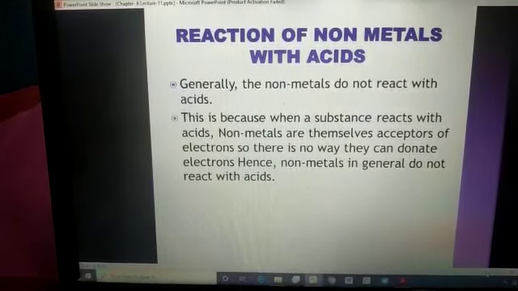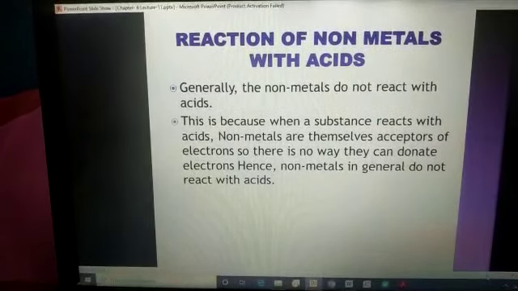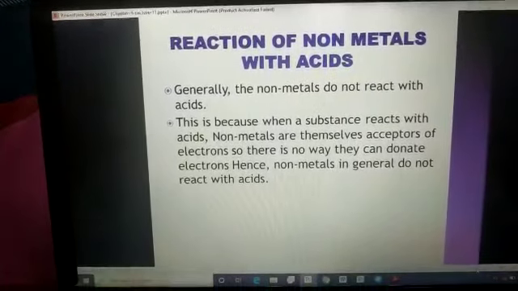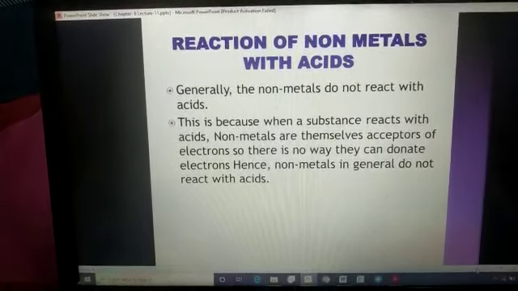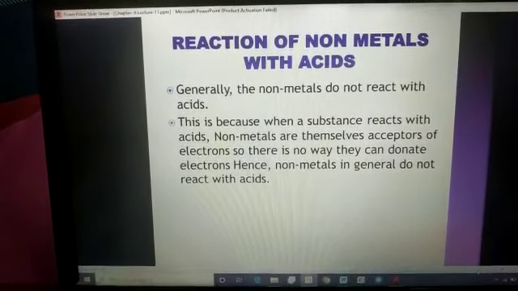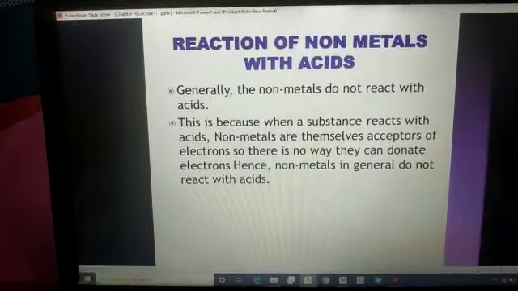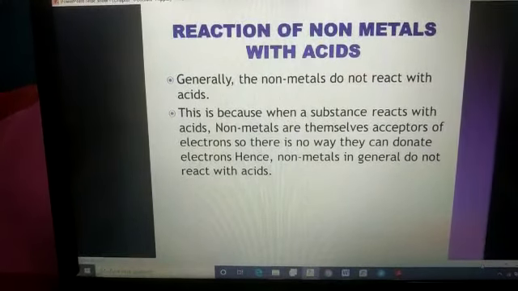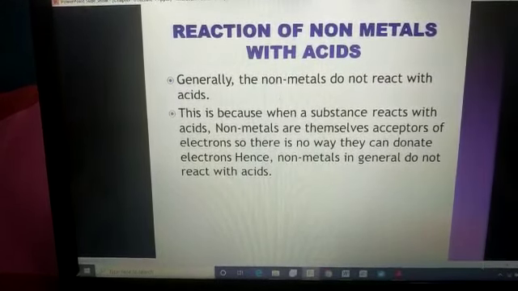Okay, students? But there are some exceptional cases. Sometimes in some highly reactive situations, some non-metals may react. That you will study in your senior classes. But that is the most exceptional situation. Most of the time we say that non-metals are non-reactive with acids.